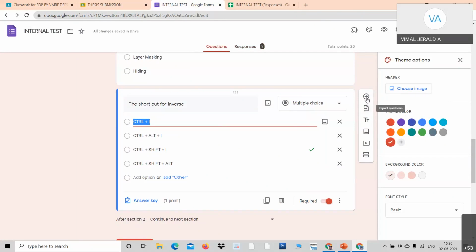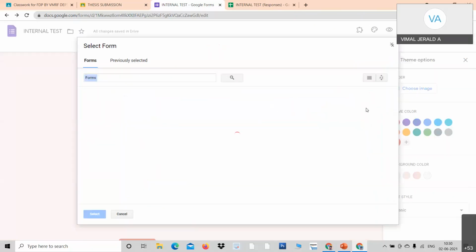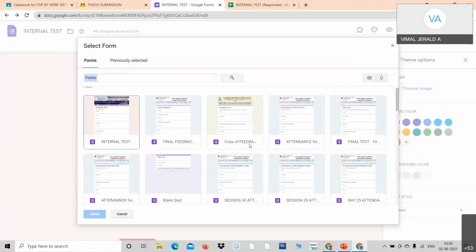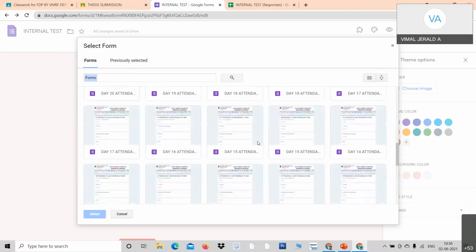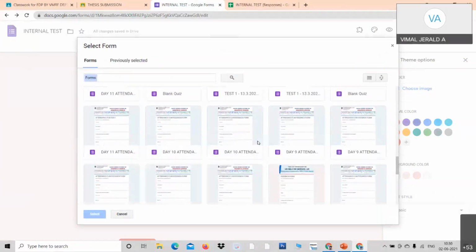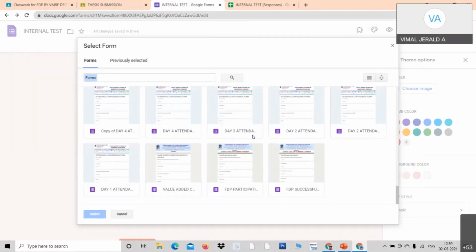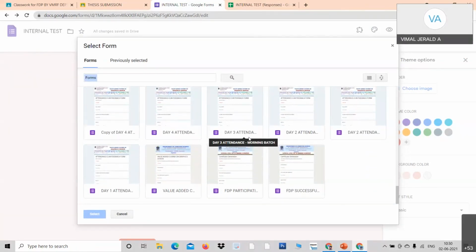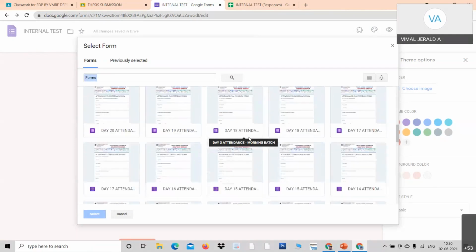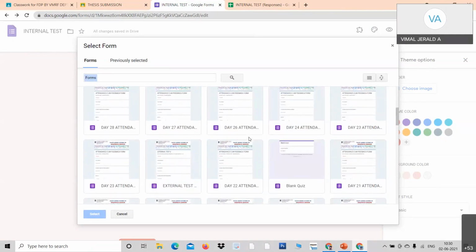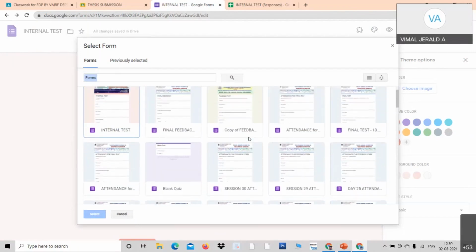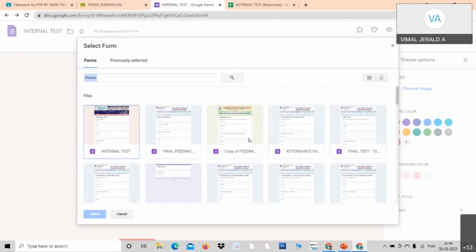Look at here. There is a second option, import questions. Click over import questions, and you see all the forms here, the test question forms. All these are feedback forms. Let me check if there are any test forms available. Yeah, the final test is here.